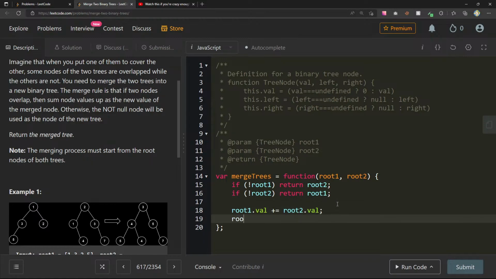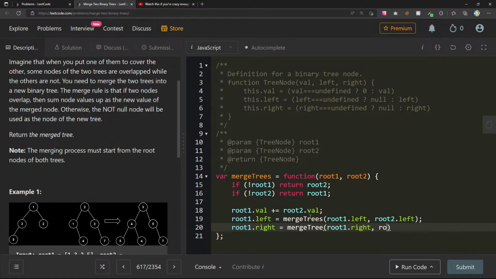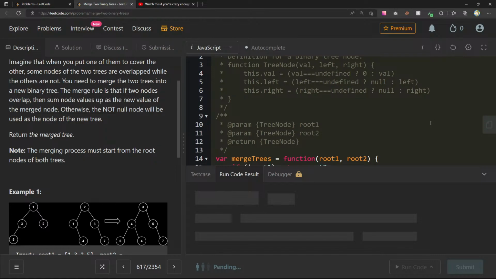So could we do root1.left = mergeTrees(root1.left, root2.left), and then root1.right = mergeTrees(root1.right, root2.right), return root1. Let's see what this gives us here.